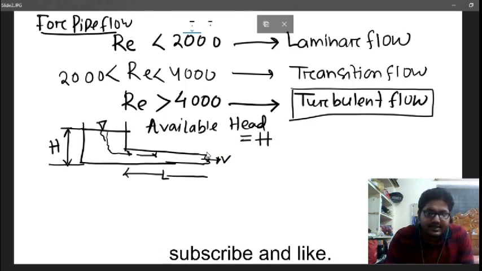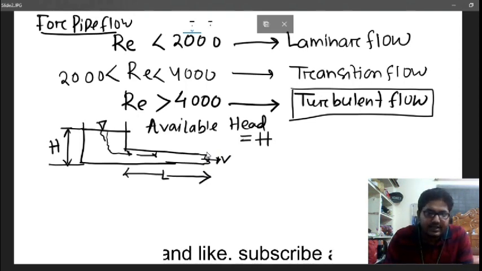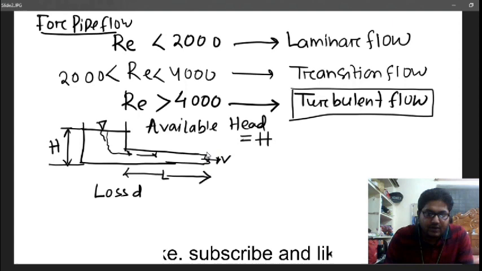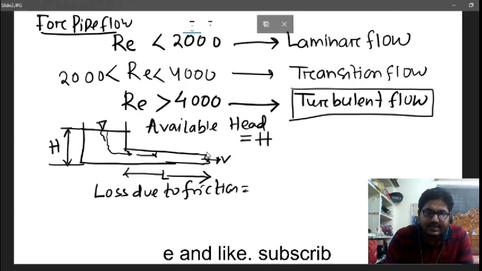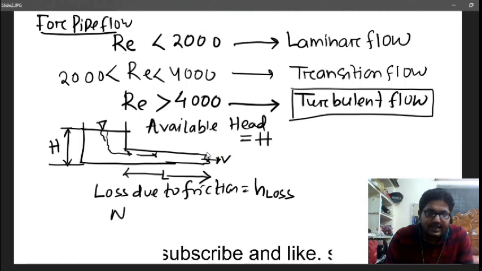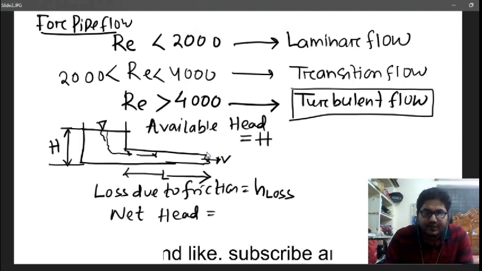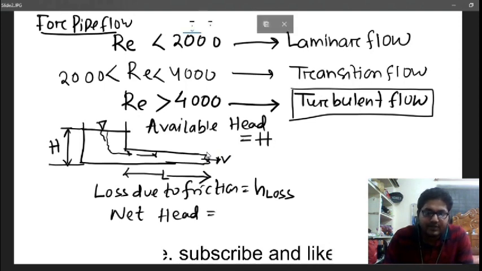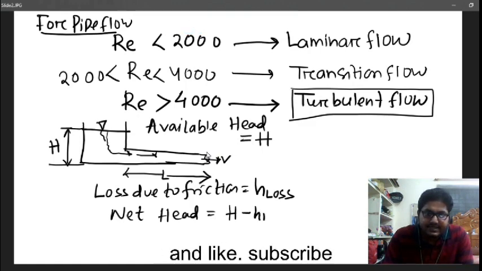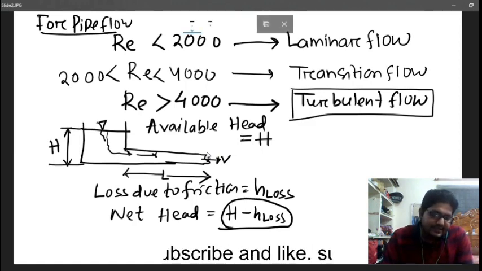Now what will happen? There are some losses occurring when the water is flowing inside the pipe. The loss due to friction is some head loss. So what is the net head available for the movement of the water, for the discharge or the velocity? It is the available head minus this head loss.